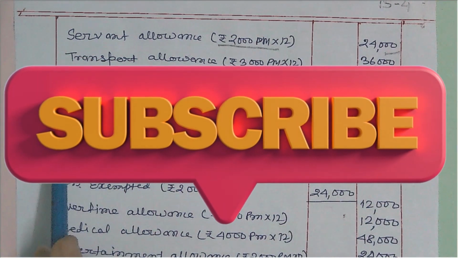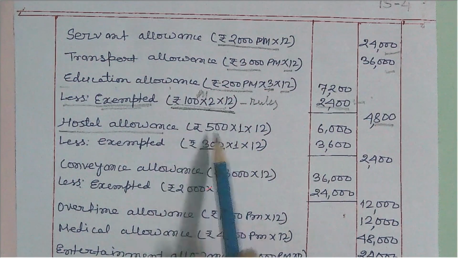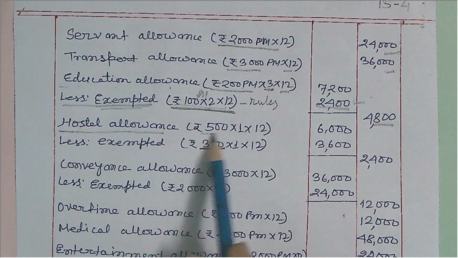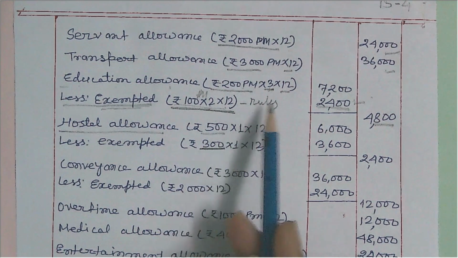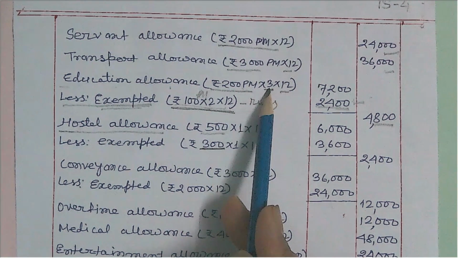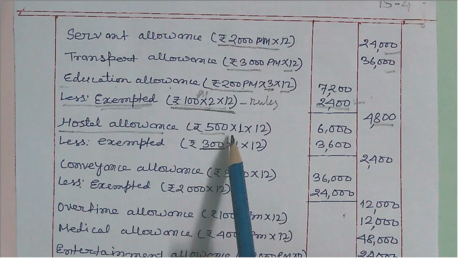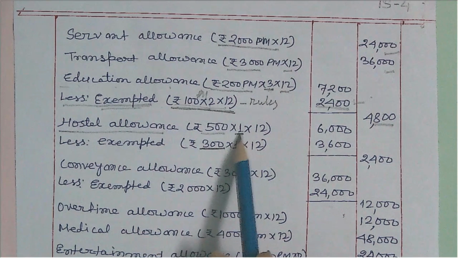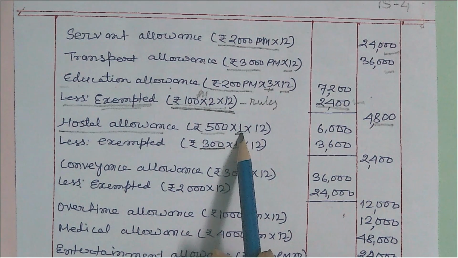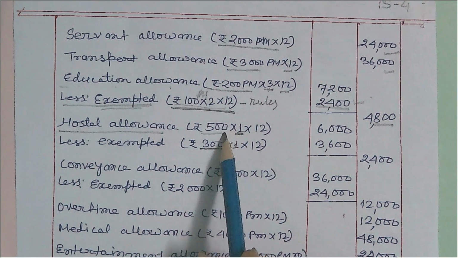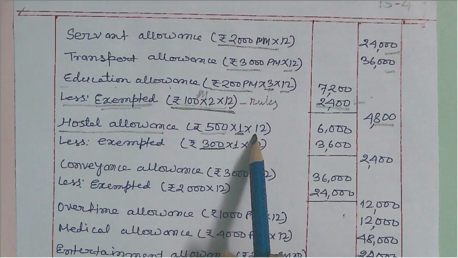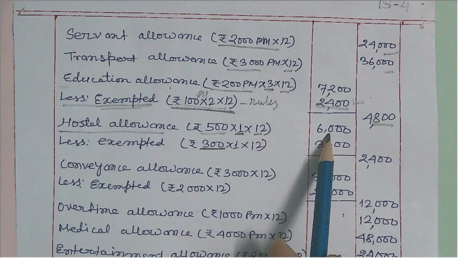Similarly, hostel allowance is given in the question as 500 rupees, but though the employee has 3 children, for the hostel allowance he is getting for only 1 child, so it is multiplied by 1. It is 500 rupees per month, into 12, so 6,000 rupees.